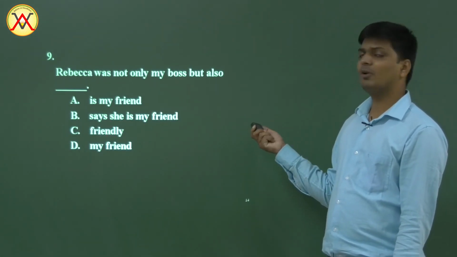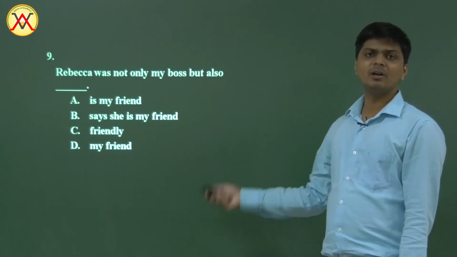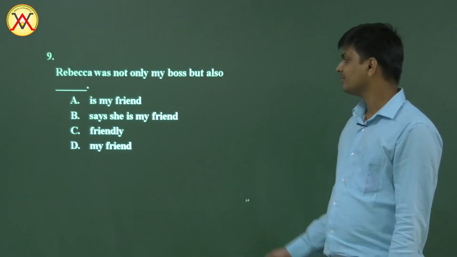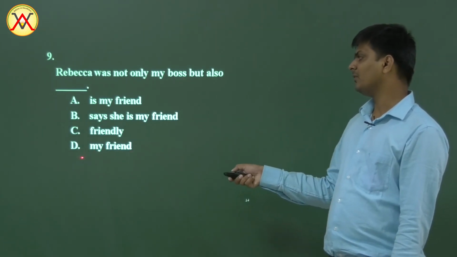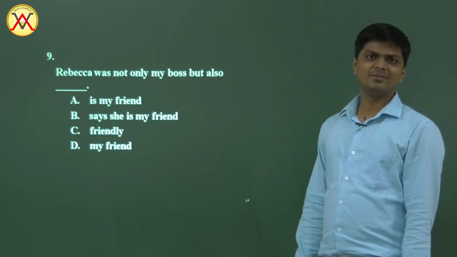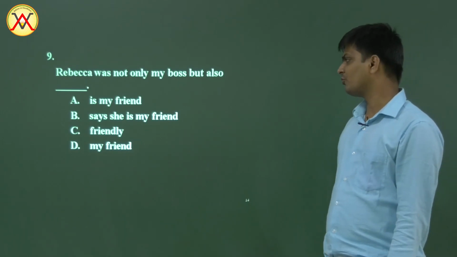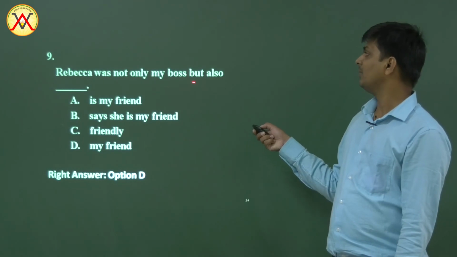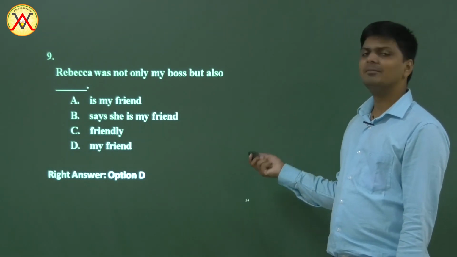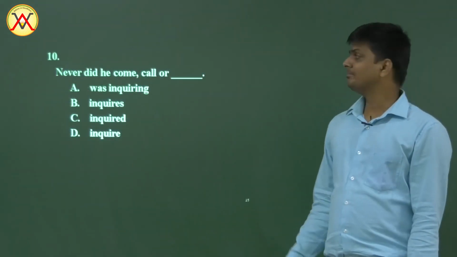Well, here it is boss. Boss is a noun. Friendly is an adjective, so not possible. Not parallel. My friend. Well, my boss, possessive and noun. My friend, possessive and noun. So they make sense and they are parallel structure. So right answer would be D. Rebecca was not only my boss but also what? My friend.